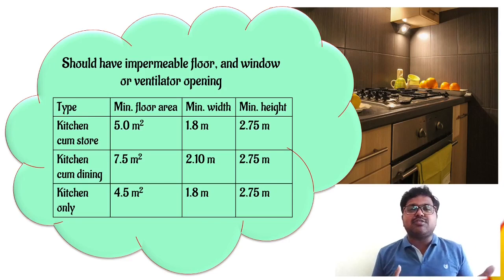Whereas if the kitchen is used with dining, then we have to increase the minimum floor area from 5 to 7.5 meters square, where we need to accommodate a dining table and other dining facilities. And here the minimum width is 2.1 meters. Then if we are using it only for kitchen purposes, it is enough with 4.5 meters square, and we need to maintain the minimum width again as 1.8 meters. So these are the conditions for kitchen requirements, the laws which we have to adopt in kitchen construction.